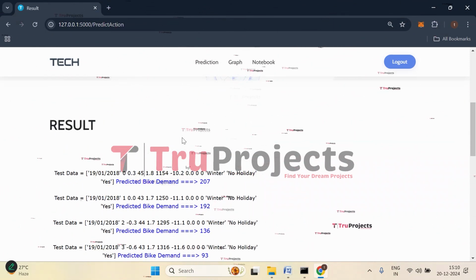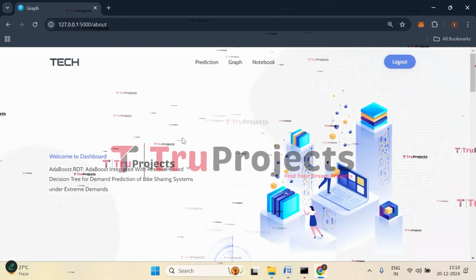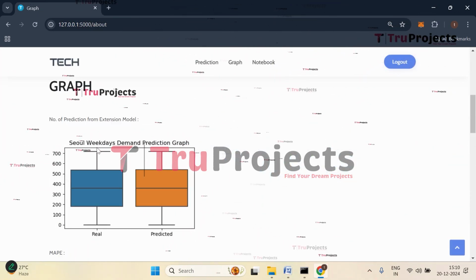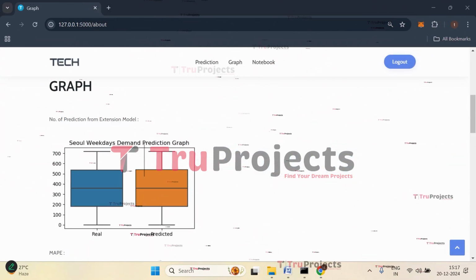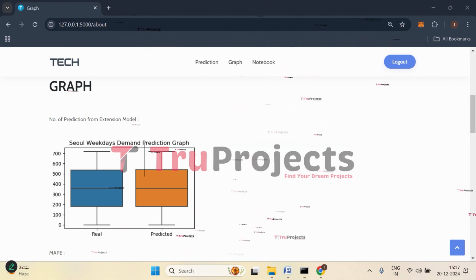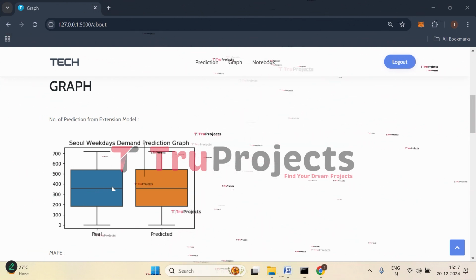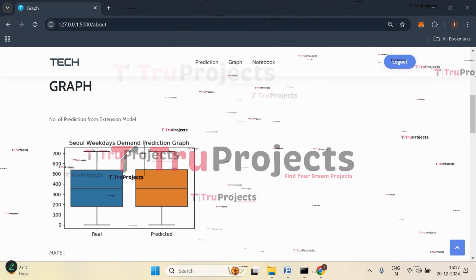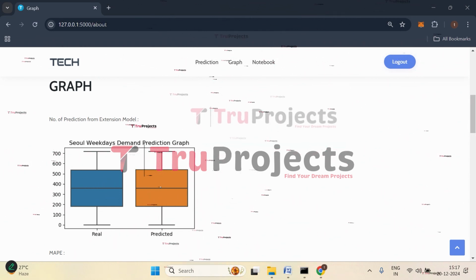Now let's check with the graphs. Click on graph. So here the first graph is the visualization graph as a box plot. These are the two box plots that we have. This graph represents the Seoul weekdays demand prediction graph of the extension model. So this is the prediction of the extension model.